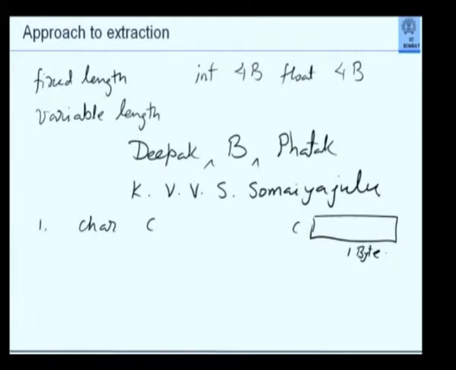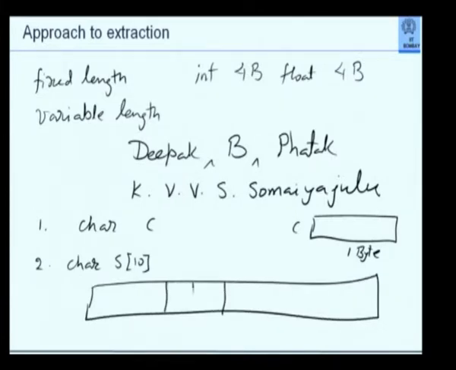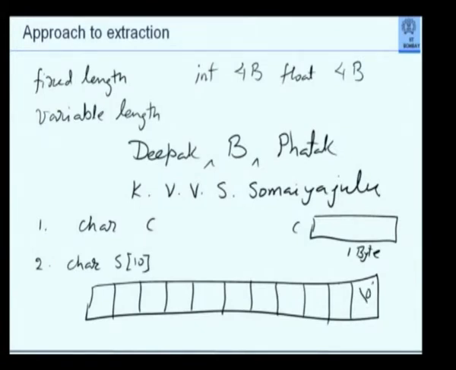But if I want a string, now I suddenly get 10 bytes. How many characters of the string can I put inside this? 9 and not 10. Why? Because I would like to put a \0 here.